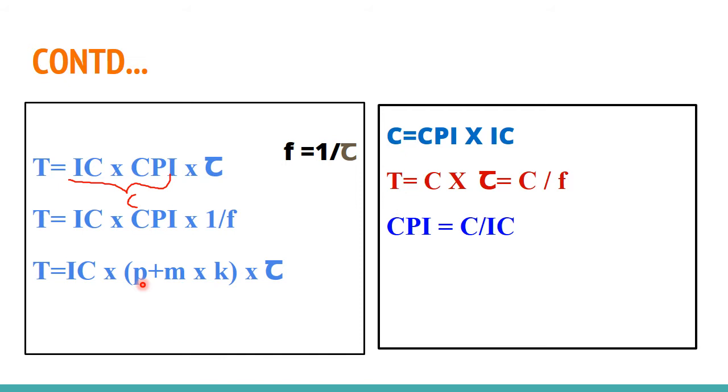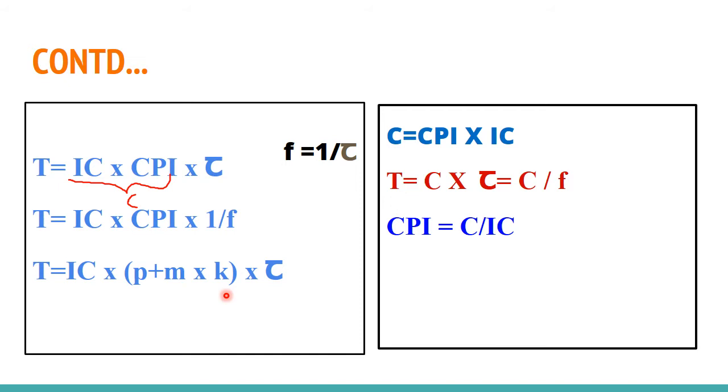And what is K? K is actually the ratio. The value of K depends on the speed of the cache and memory technology and the processor-memory interconnection scheme that is used. So what is K? It is the ratio between memory cycle and processor cycle. If you are representing CPI using P and M, you can rewrite the equation: instead of CPI you can use P plus M into K. P is the processor cycle, M is the memory cycle, and K is the ratio between memory cycle and processor cycle.